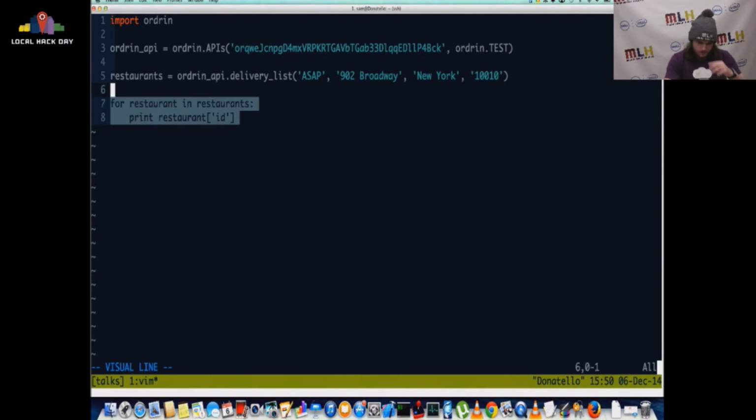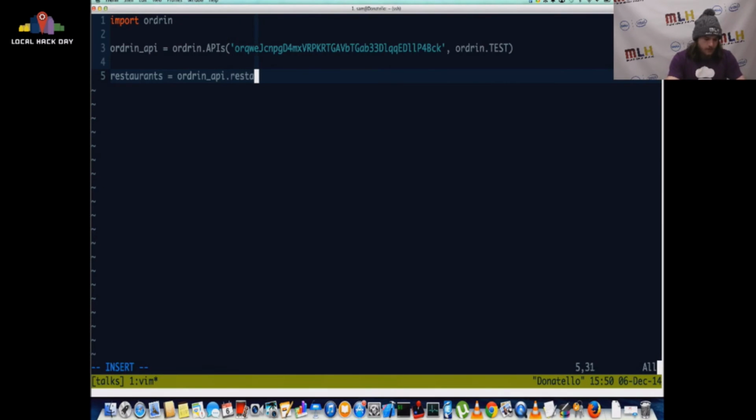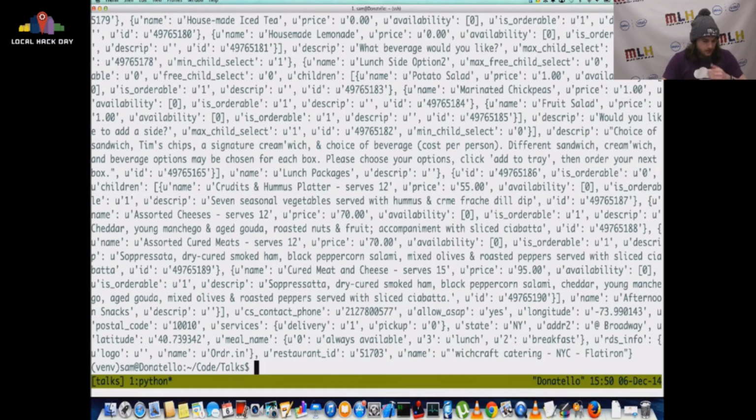Okay, so instead of just finding out what restaurants deliver to us, let's take a look at the menu. So we have another endpoint called restaurant details, and you just give it a restaurant ID, which is the one I just copied and pasted from the terminal, and it gives you all the data on that single restaurant, like the menu and stuff. So I have no idea what restaurant this is, but we're about to find out. All right, cool. So let's run that and see what happens.